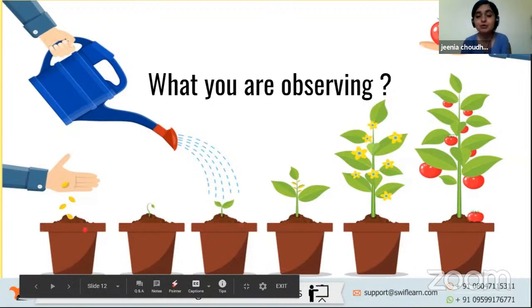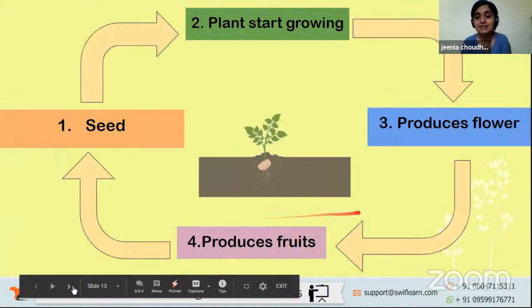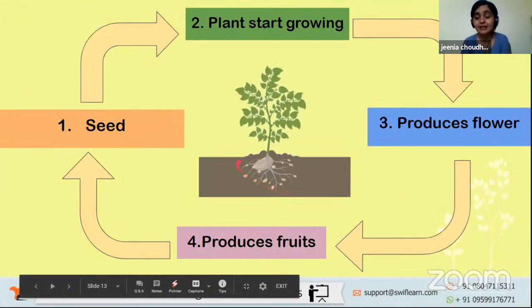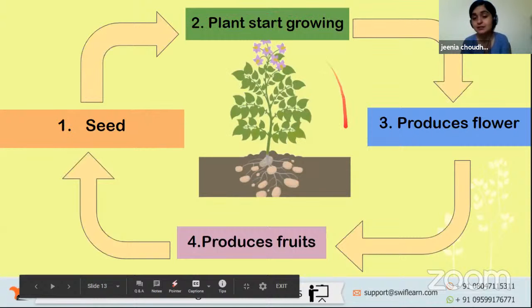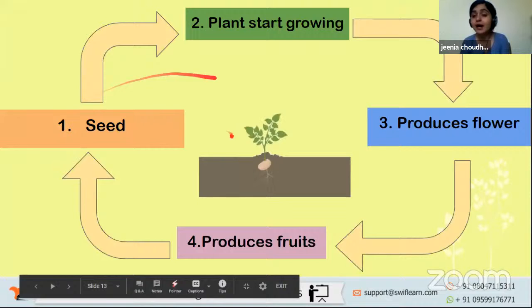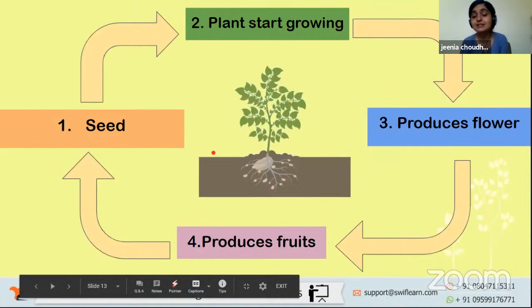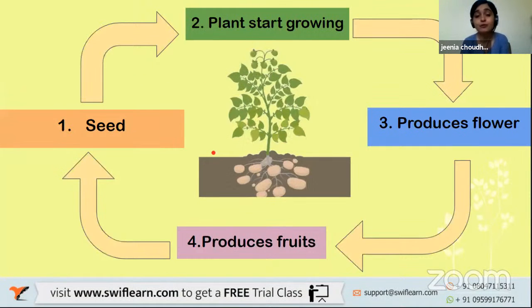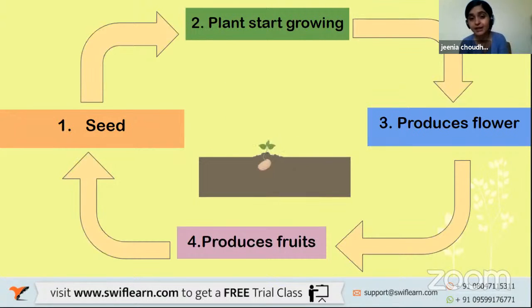Absolutely. So this is a process that is being repeated, right? If you can see this flow chart, this cycle, it is being repeated. Because of the repetition of this cycle, we have self-sustaining or self-grown plants and forests all around us, right?